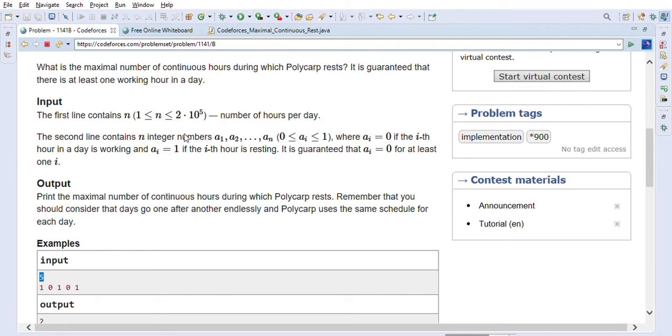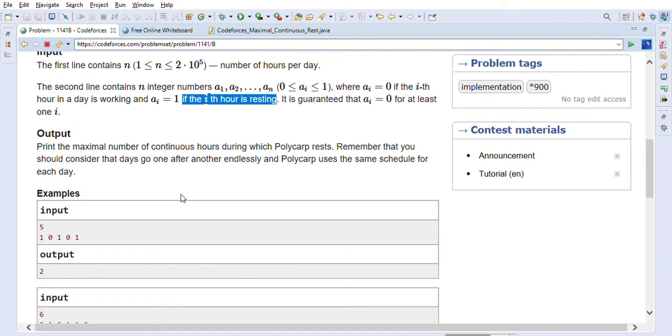The second line contains n integer numbers a1 to an, where ai is equal to 0 if in the ith hour of the day Polycarp is working, and it is 1 if Polycarp is resting. It is guaranteed that ai is equal to 0 for at least one i. The output prints the maximal number of continuous hours during which Polycarp rests.